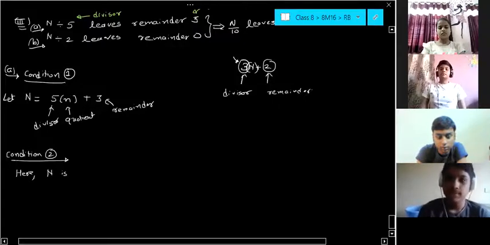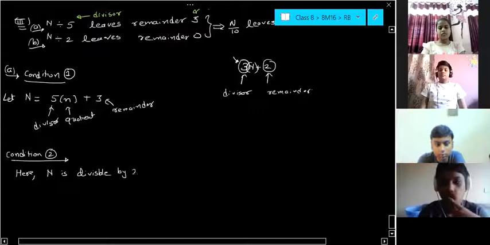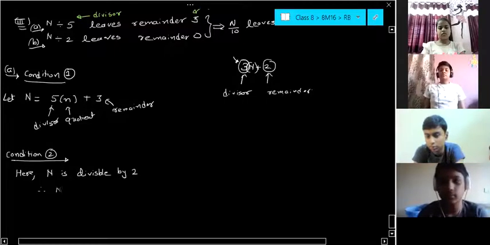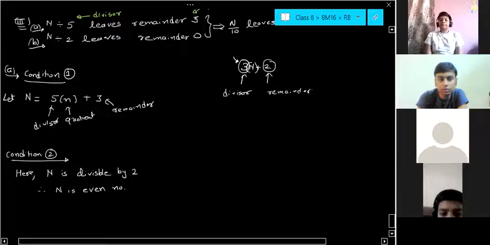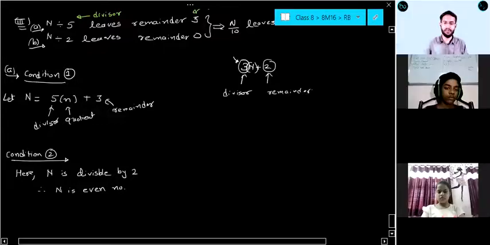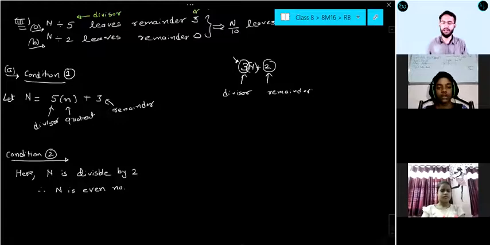N is divisible by 2. If it is divisible by 2, then N is an even number. Understood this, everyone? N is an even number. Any doubt till this point? N is an even number. Correct?